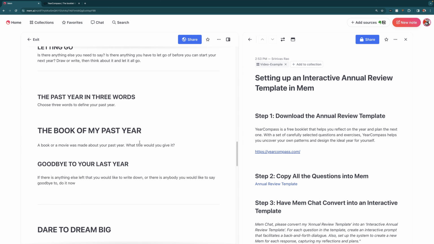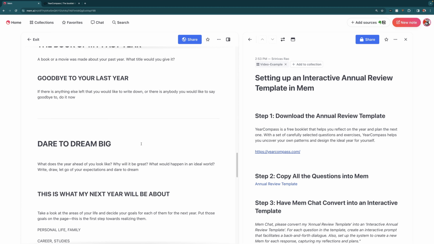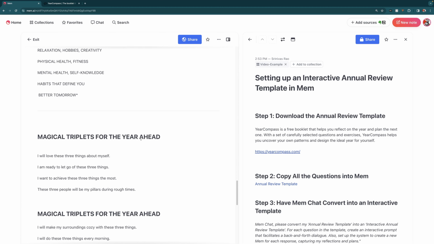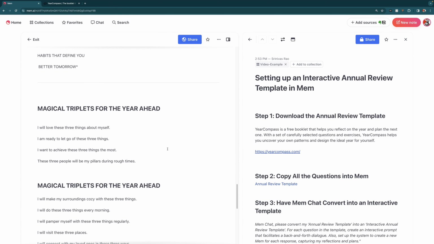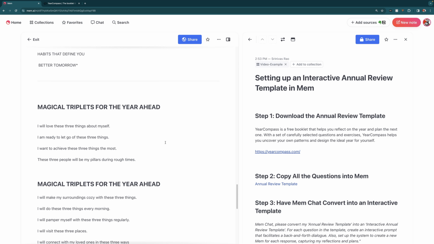And this was how it worked last year when it was static and it was just one of those things you filled out, which still was really useful. But I thought what would be really interesting this year was to see if we could make this process interactive so that MemChat guides you through the process, asks you a lot more questions, and forces you to reflect more deeply on everything that has happened over the past year.